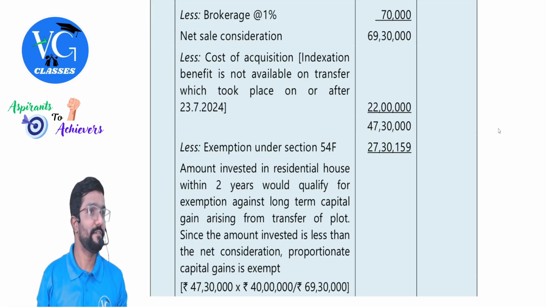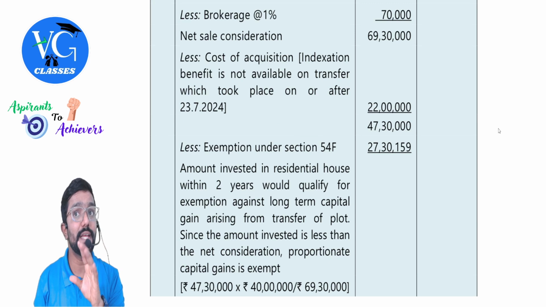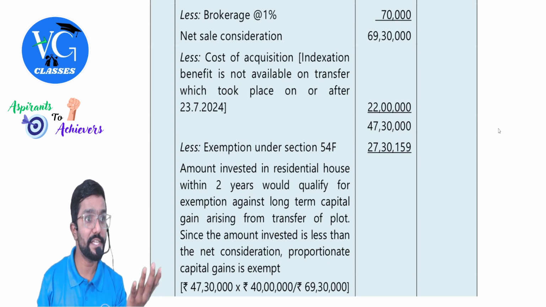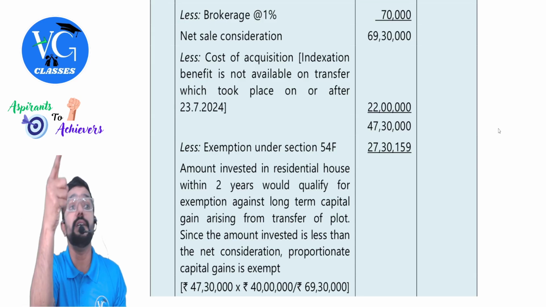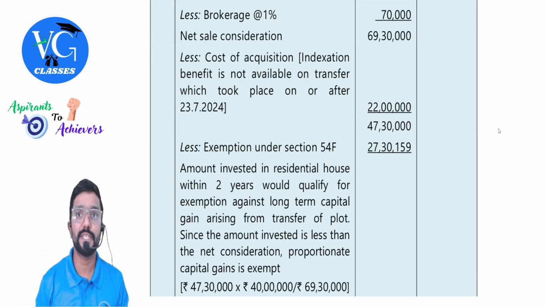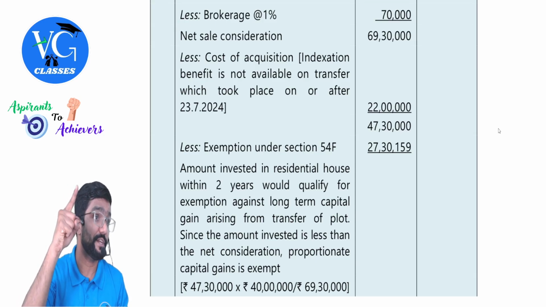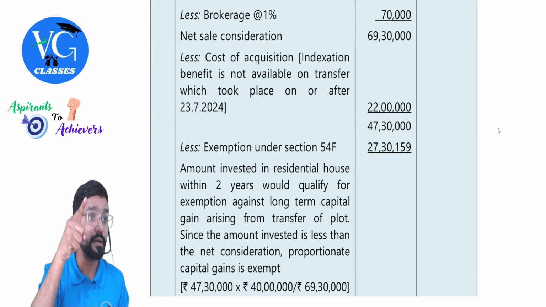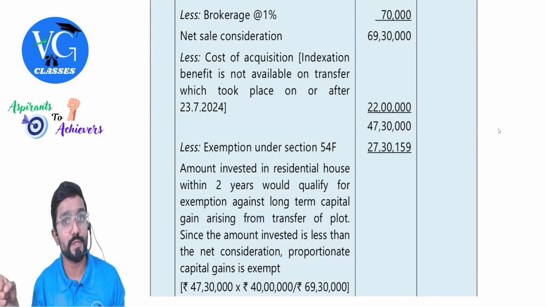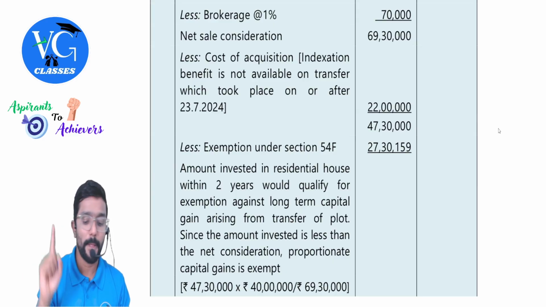Under 54F, it applies when you have sold any asset other than a residential house, but what you are purchasing is a residential house. Hope you understood, because you might misapply Section 54 here. What is sold is a plot, and what is purchased is a residential house. 54 is not eligible.